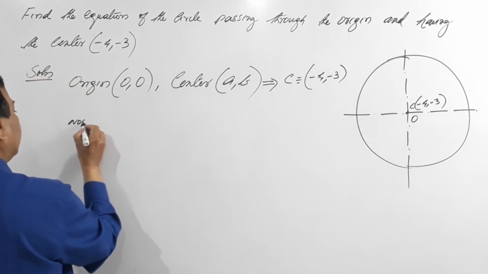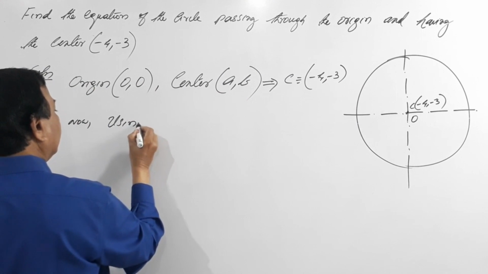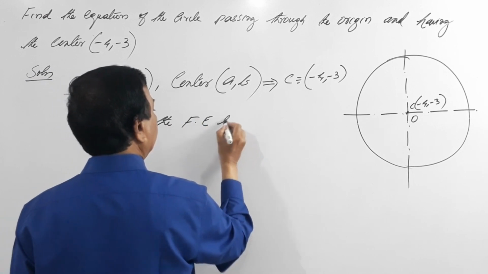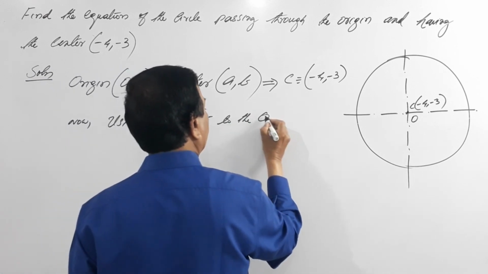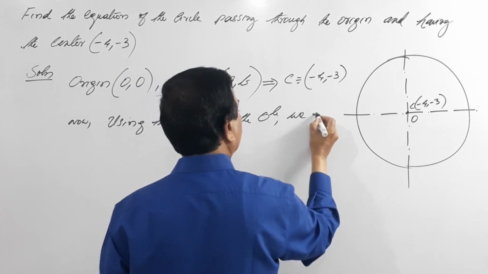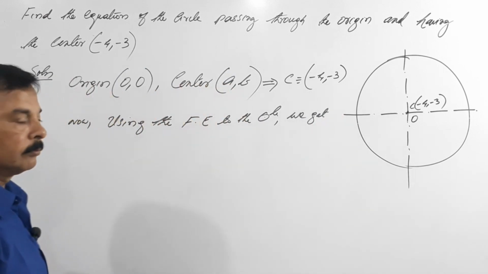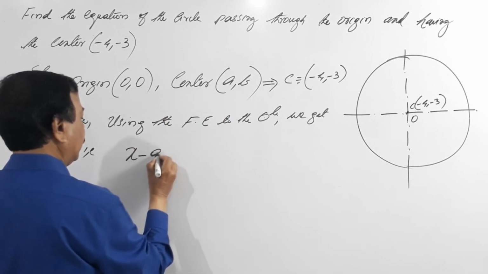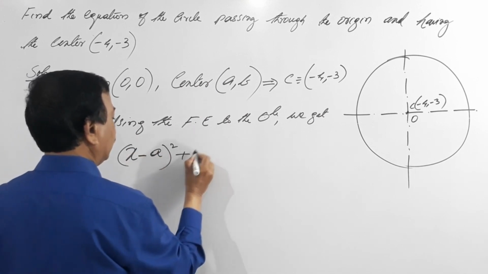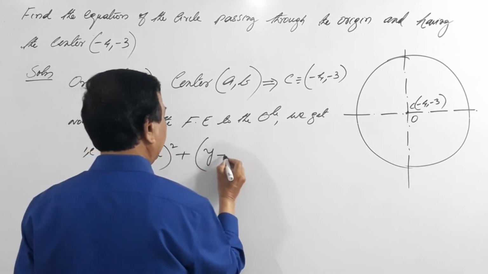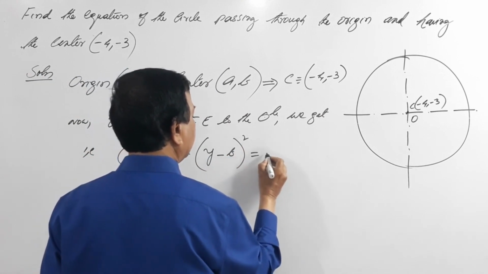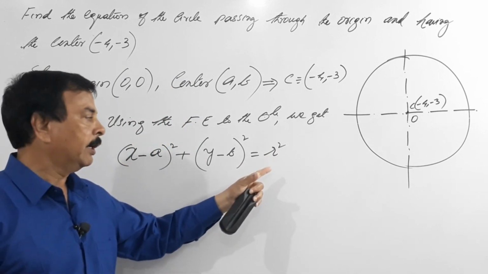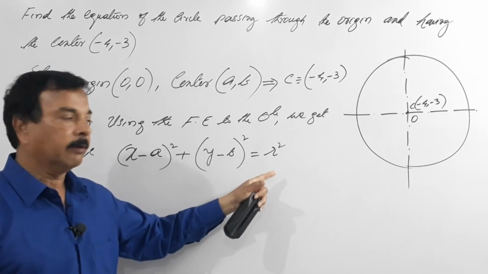Now using the fundamental equation of the circle, we get x minus a the whole square plus y minus b the whole square equals r square. So from this equation we can easily find the value of r, that is, we can find out the radius.